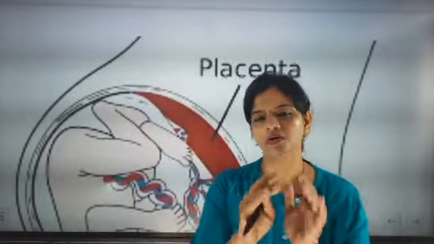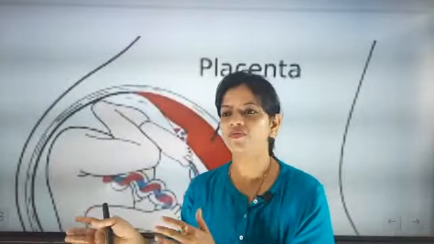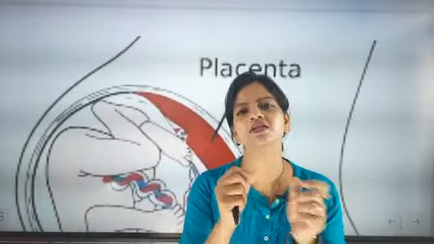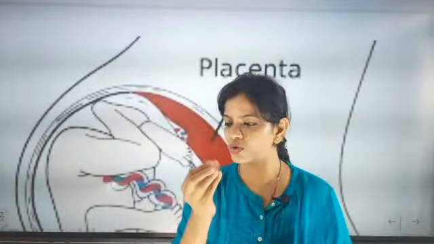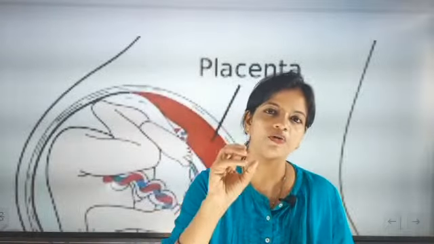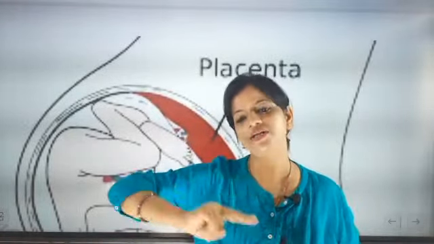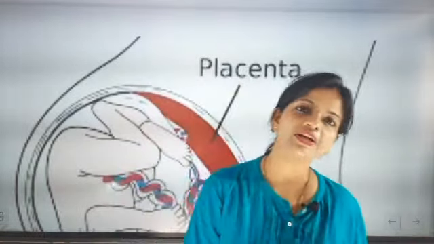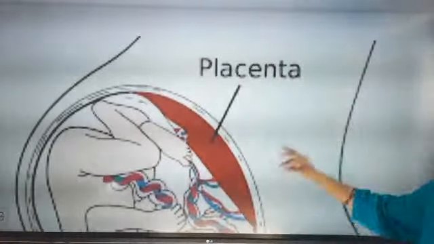Understood? Now the next stage, after fertilization. I have also discussed that once the egg is fertilized and falls into the inner lining of the uterus, it will get implanted there, and then the growth of embryonic development will start. But how is it connected to the mother? It is connected to the mother with a special type of tissue called the placenta. So now we are going to talk about the placenta.